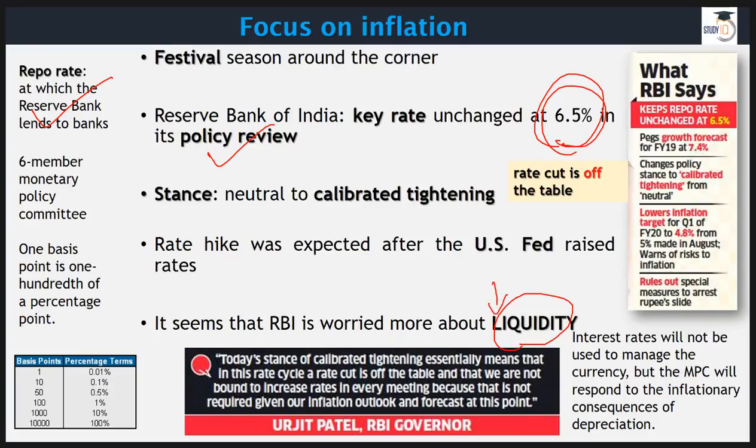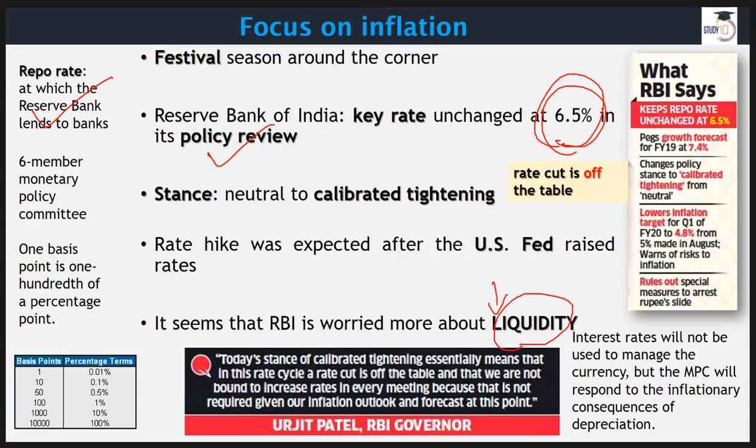If a bank is not having money and RBI is charging a huge amount of interest, then banks will refrain from taking loans from RBI, because they will be very much aware that the end customer, the person who is going to borrow money from the bank, is not going to come forward because of this high interest rate. So interest rate is again a key tool to control the flow of money, and the policy associated with controlling the flow of money is called monetary policy. I hope things are clear to you now.